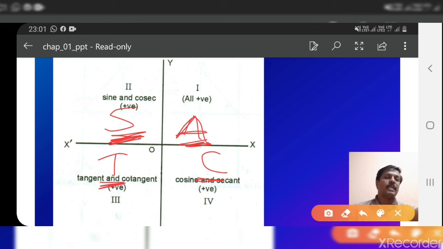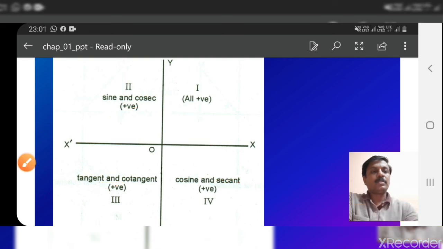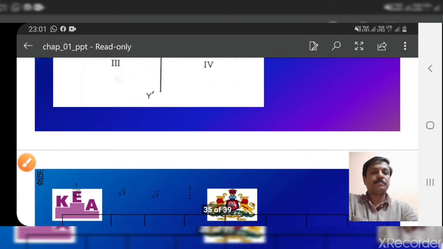T means tan. If tan is positive, its reciprocal cot is also positive. C means cos. Cos is positive and its reciprocal sec is also positive. So remember it as ASTC. Easy method. Can you remember this? Yes, good. So let us move to the next concept.